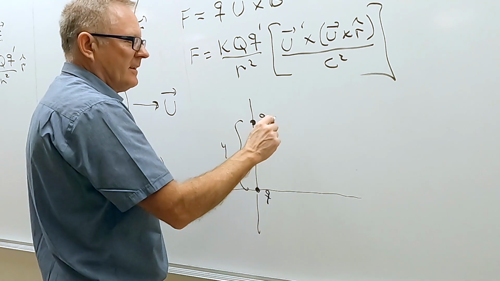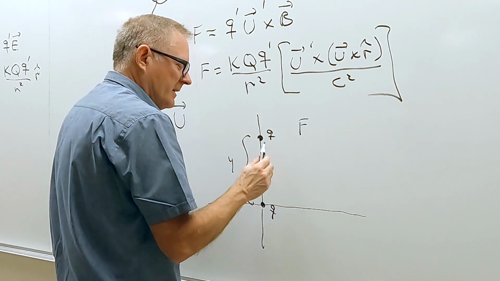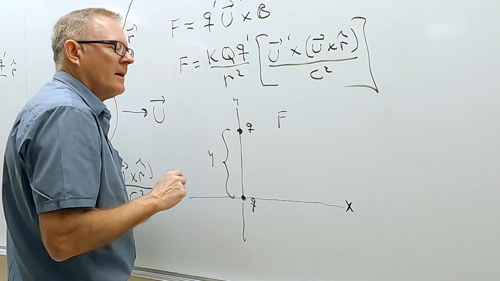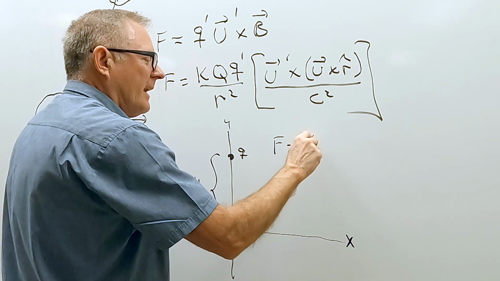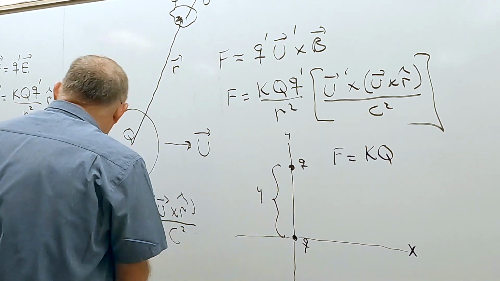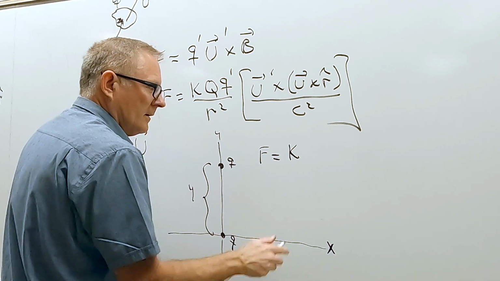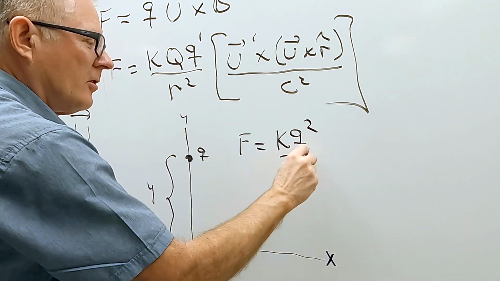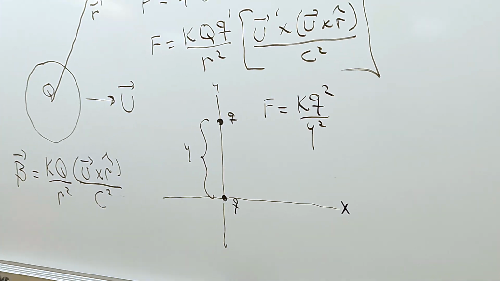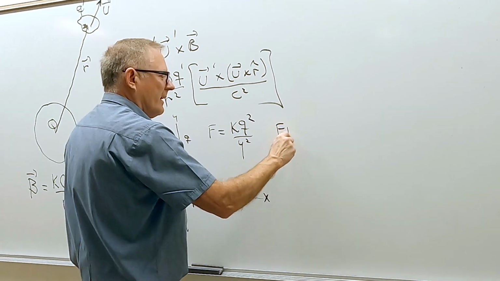But the force on it, and this is in Frank's frame, because this is all X and Y, sorry. This force would be K, both Q's are equal, so it'd just be little q squared all over their separation, which is y squared. This is what the force would be right there. This is in Frank's frame.